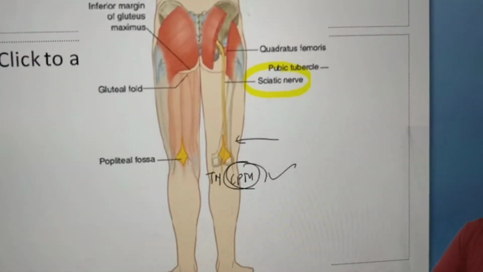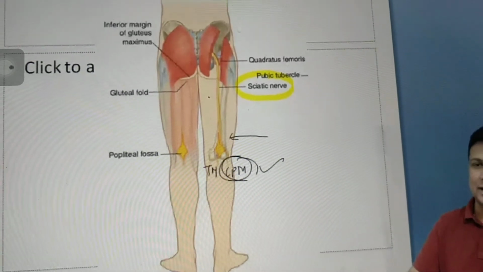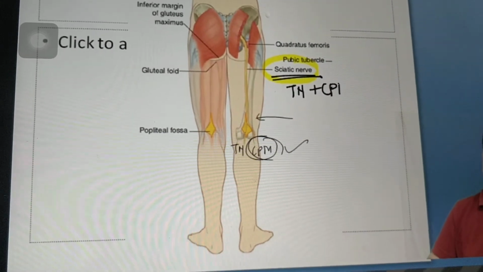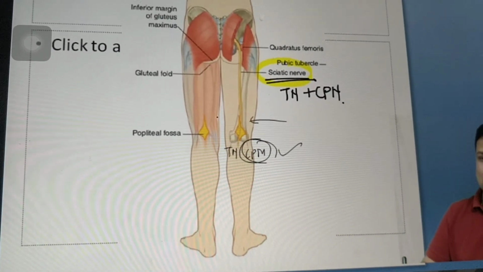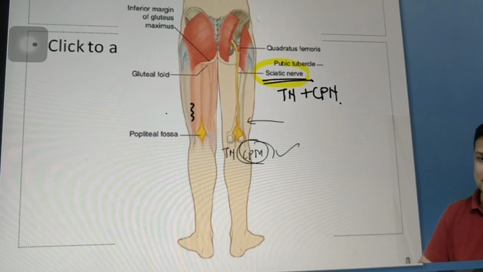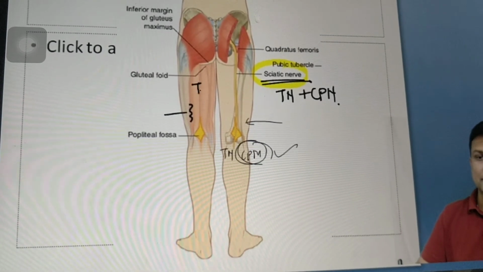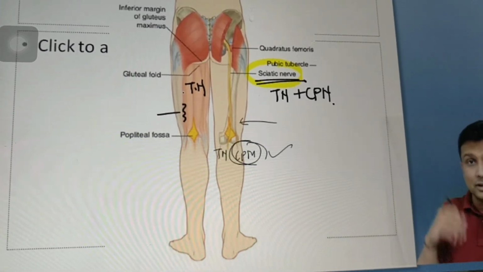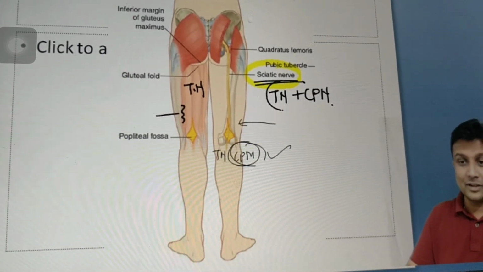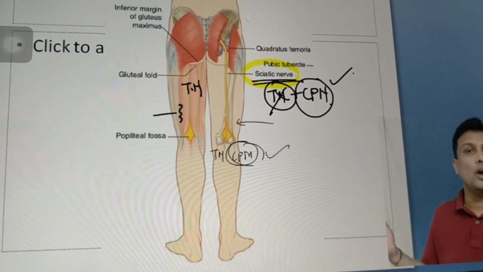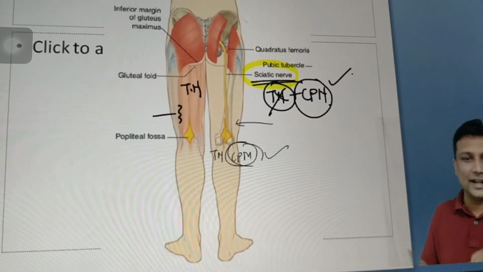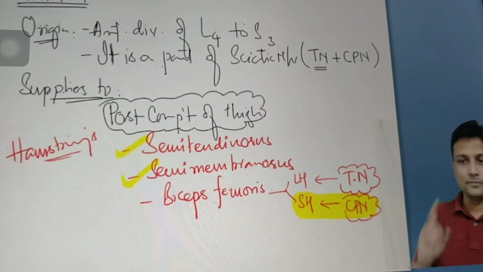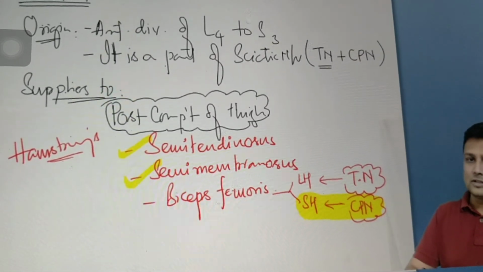What do you have in the posterior compartment here? Body plus common peroneal nerve. है ना? Now, the short head of biceps here is not supplied by tibial. Everything else is supplied by tibial nerve only. So what is the only other option available if tibial nerve is not supplying? That is only common peroneal nerve. ऐसे पढ़ने का तरीका. How to remember for long term. Okay जी? This is one exception done.